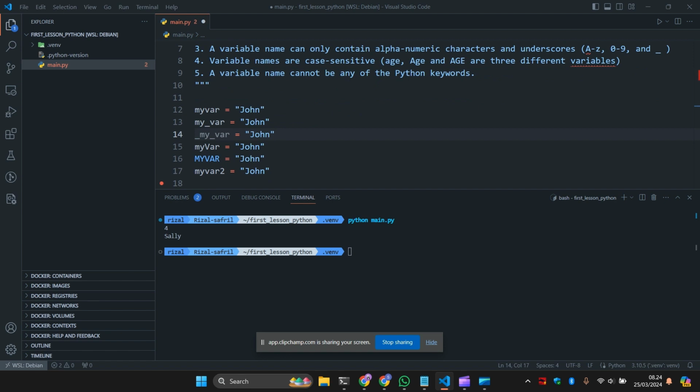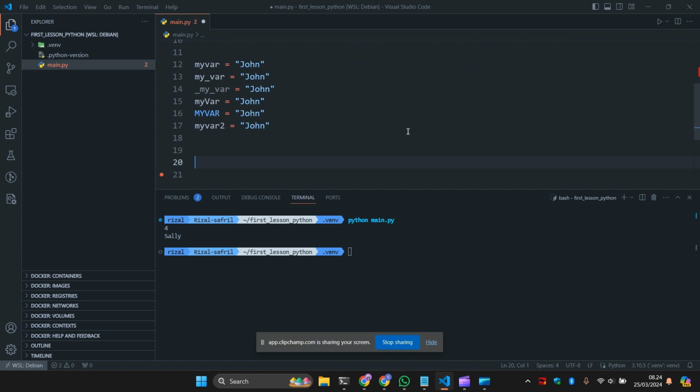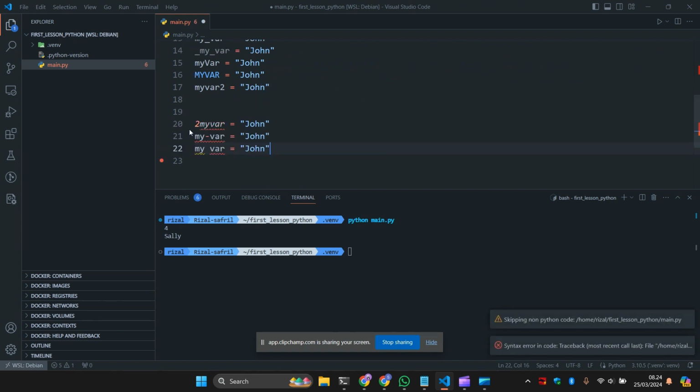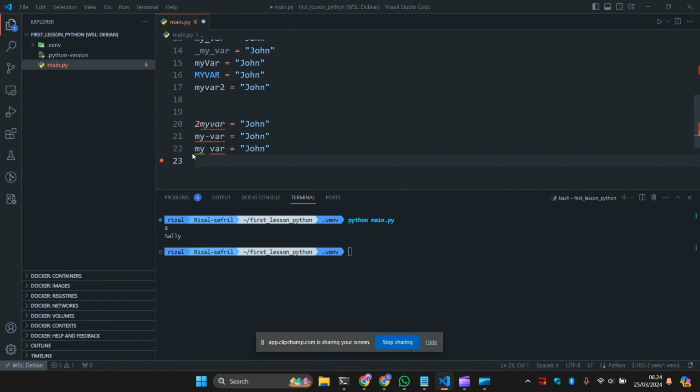So what is not allowed here in Python, or I can say illegal for Python: if you make a variable like this, you see that my code editor now complains about these variables because you start with a number at the beginning. And also, if there are two words, you cannot put a dash in there, because it is not allowed as we mentioned before. You are also not allowed to put a space in your variables. So these are the rules that you must understand, which is allowed and which is not allowed in Python.